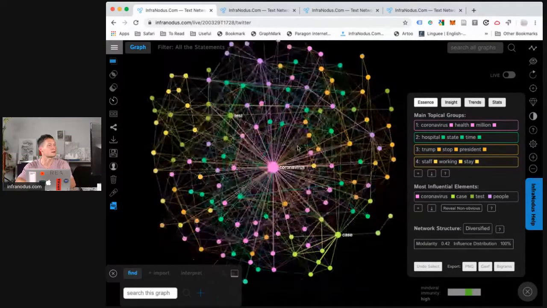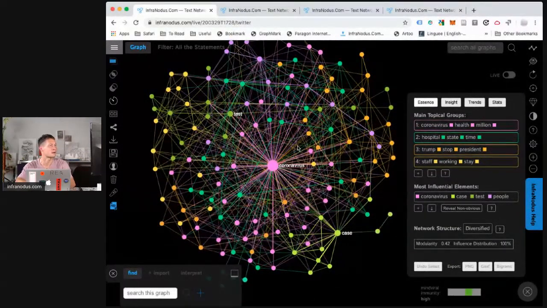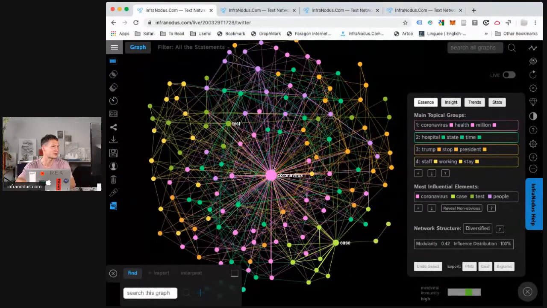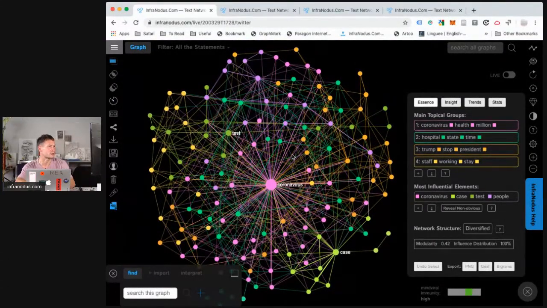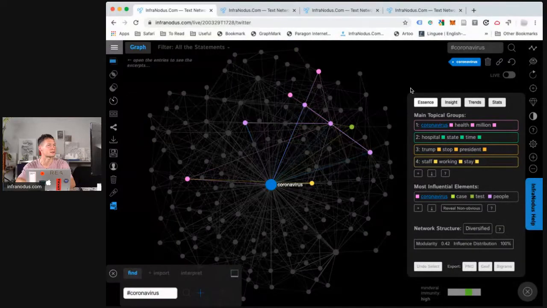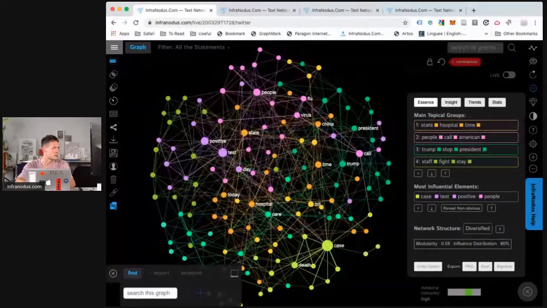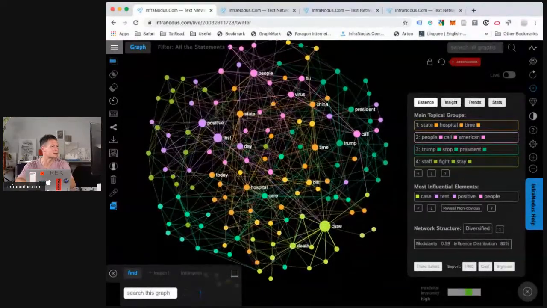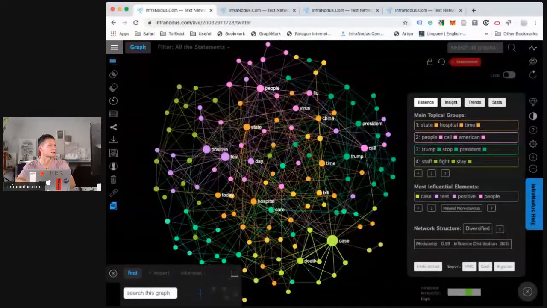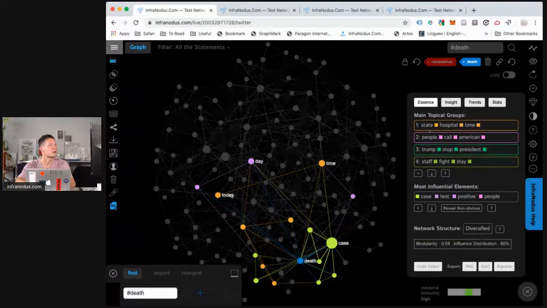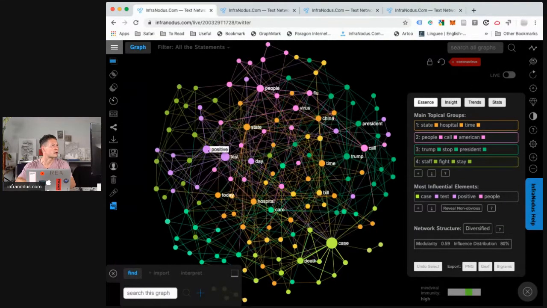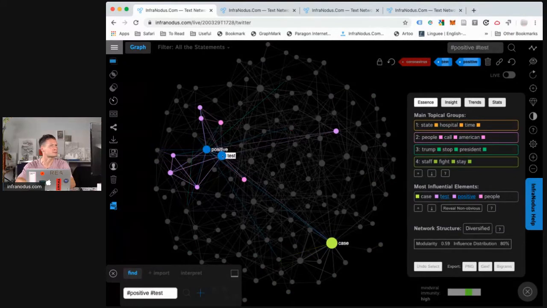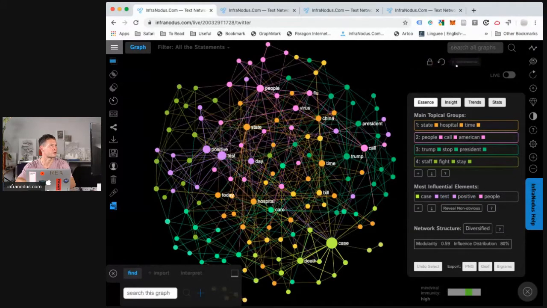So for example, here you see the graph that was made on the 29th of March 2020 of the most popular tweets. And you see that coronavirus is overtaking the whole discourse. Even if we delete this word, we will see that a lot of tweets are still about coronavirus related stuff. Death cases here, or you also have tests here. So everything is about coronavirus.